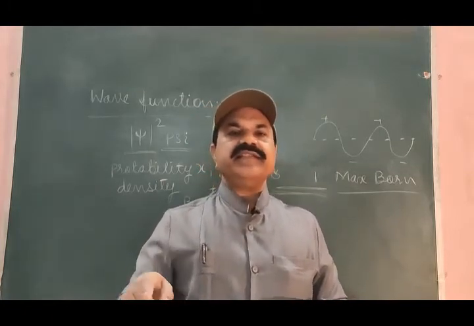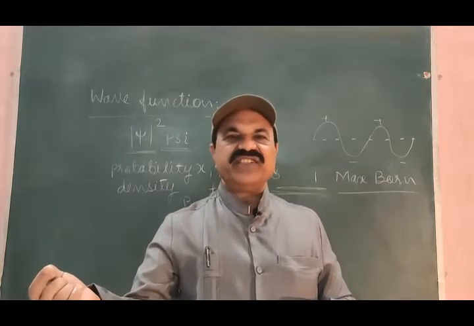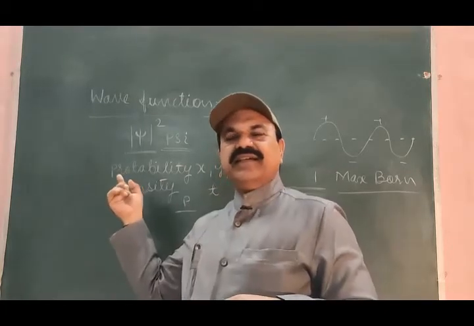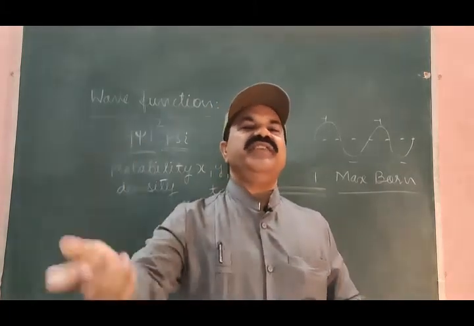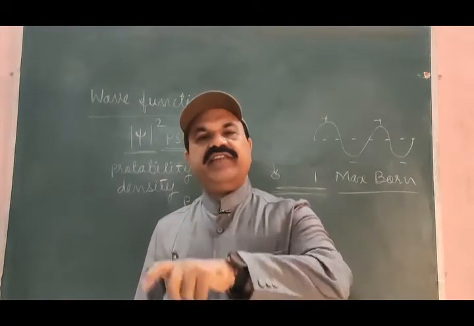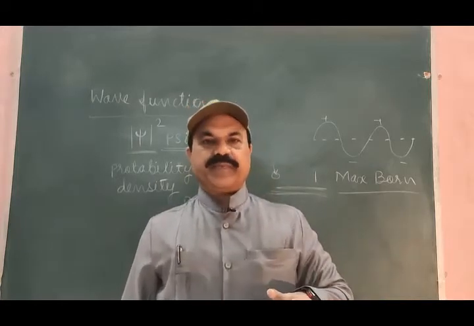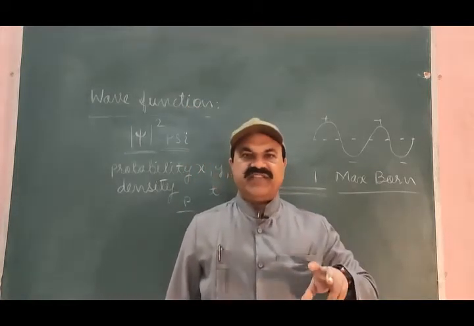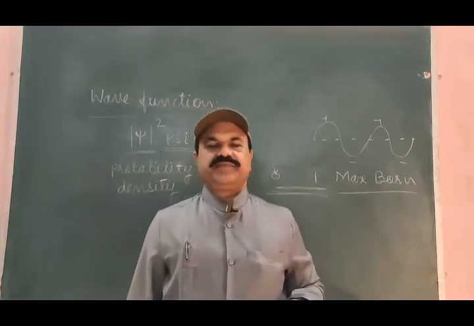Finding the electron is the event, and the probability density used to locate the electron is the probability of the event. So the probability of the event and the event itself are two different things.